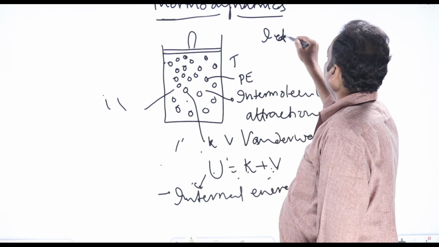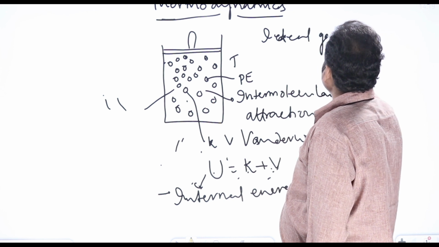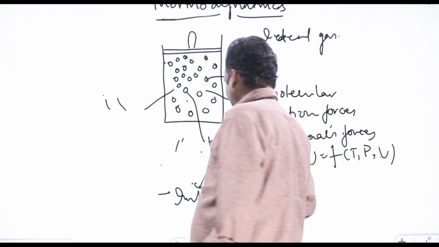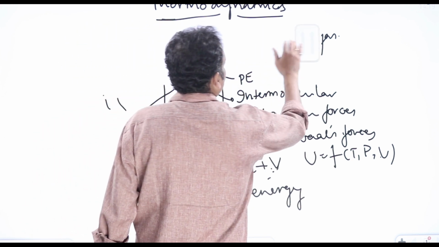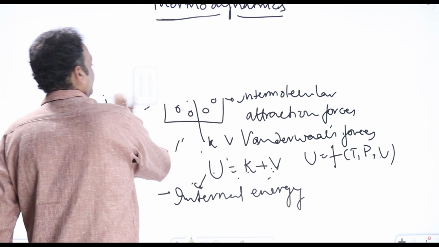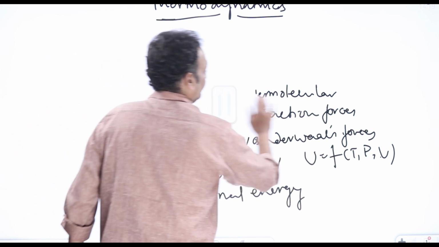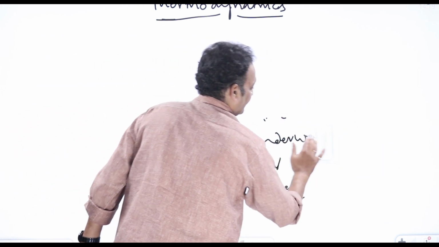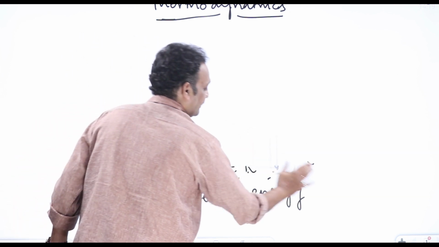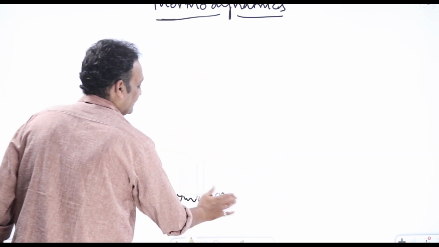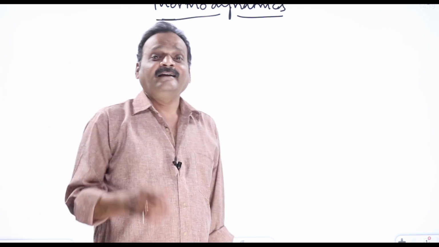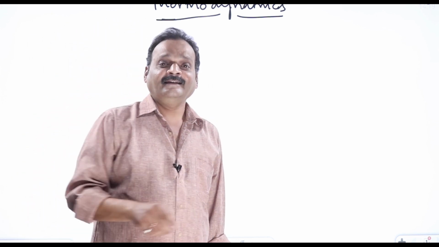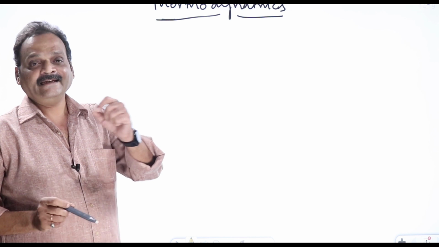Now we have to see what is the meaning of ideal gas. When I ask what is an ideal gas, students give me the answer that a gas which obeys gas laws is known as an ideal gas, sir. Of course, it is correct, but it is not just that. Ideal gas is one which obeys gas laws. Gas laws have been defined for an ideal gas.